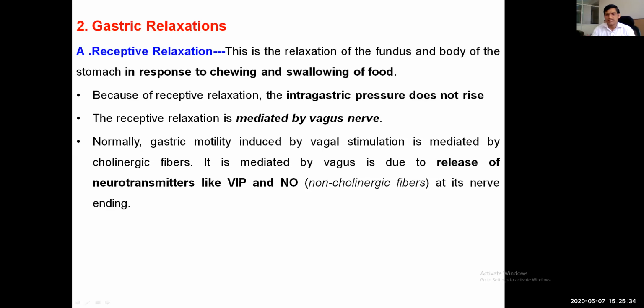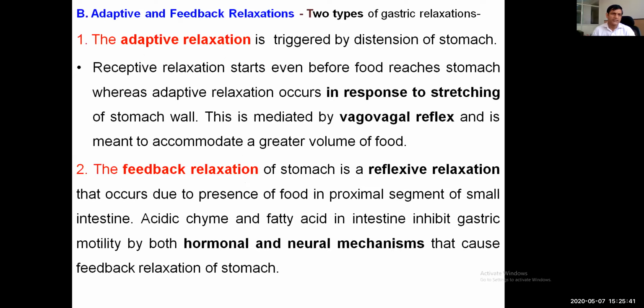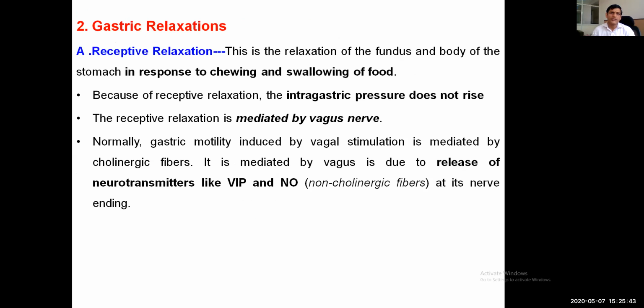The second type of gastric motility is gastric relaxation. This is mainly receptive relaxation, and the other one is adaptive and feedback relaxation. Receptive relaxation, as we already discussed, जब food आता है तो stomach में relaxation हो जाता है. This is the relaxation of the fundus and body of the proximal part, उसी को बोलते हैं receptive relaxation, in response to chewing and swallowing of the food.